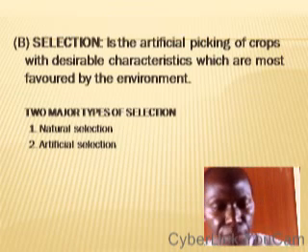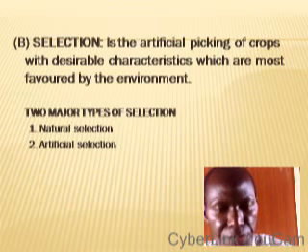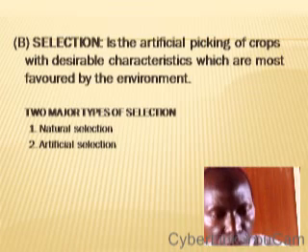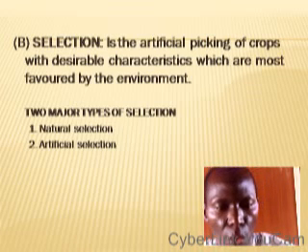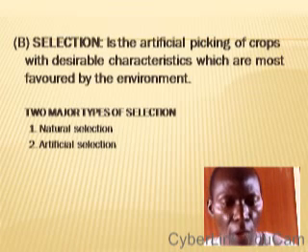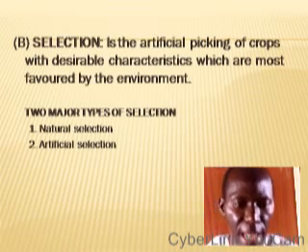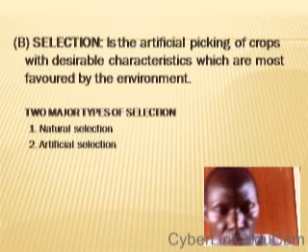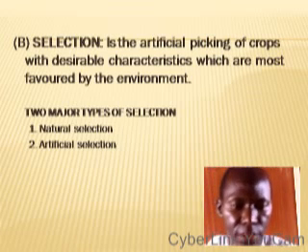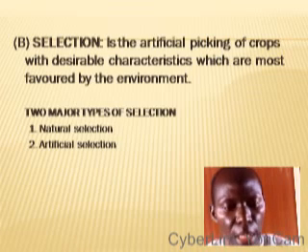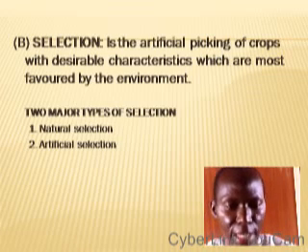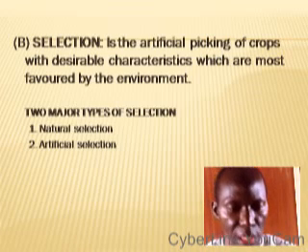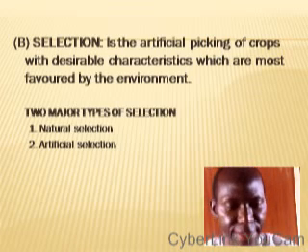B. Selection. Selection is the artificial picking of crops with desirable characteristics, which are most favored by the environment. Here, you select crops with desirable characteristics that suit a particular environment. There are two major types of selection. We have natural selection and artificial selection.